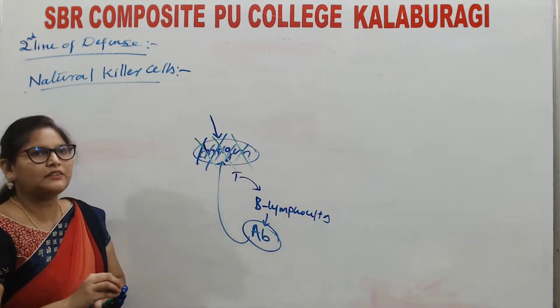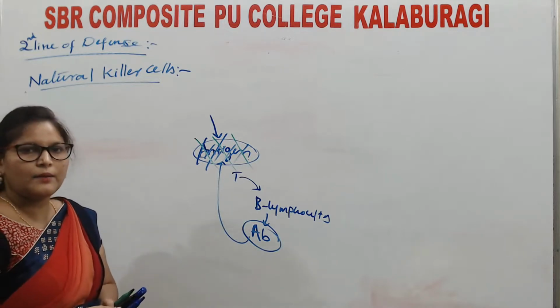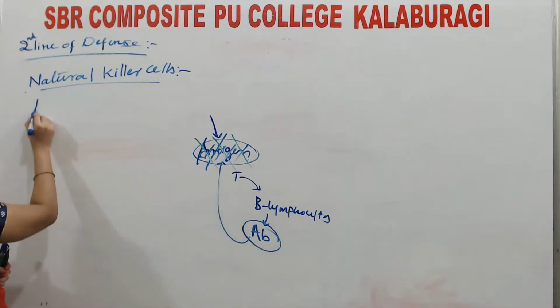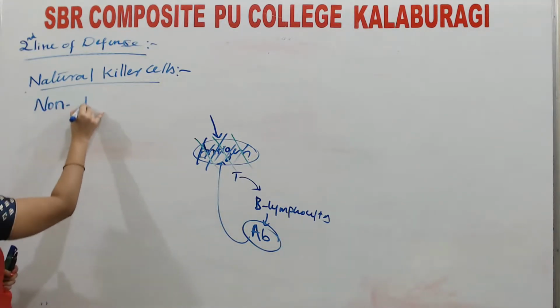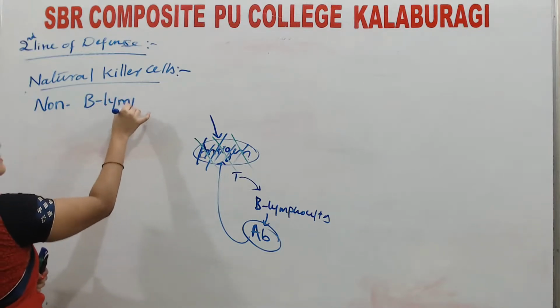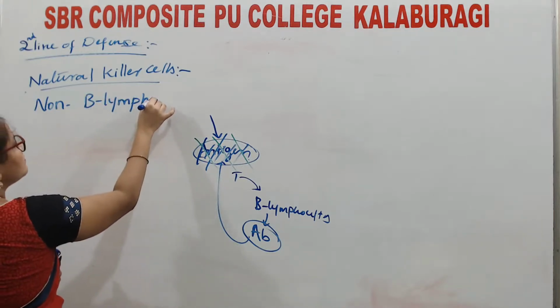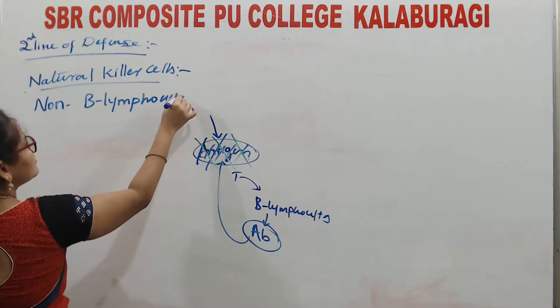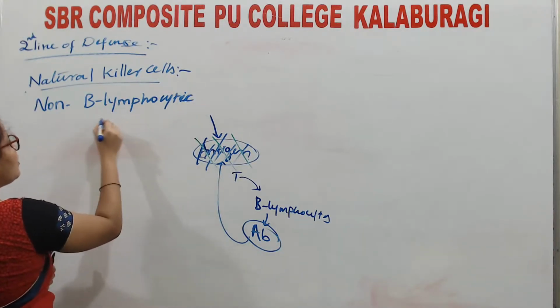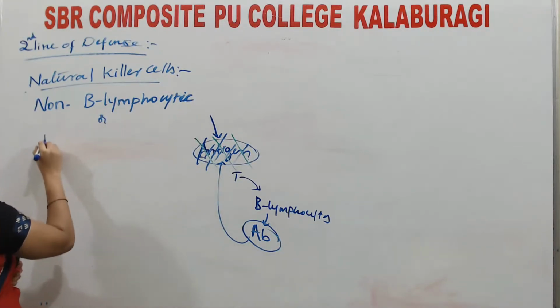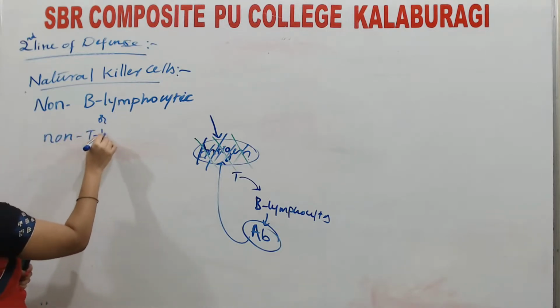So how can we define natural killer cells? Natural killer cells are non-B lymphocytic, nor non-T lymphocytic.